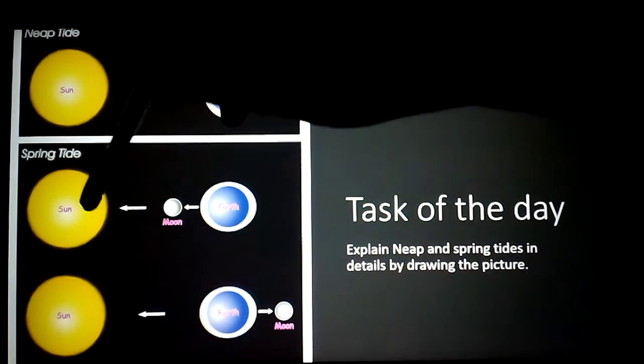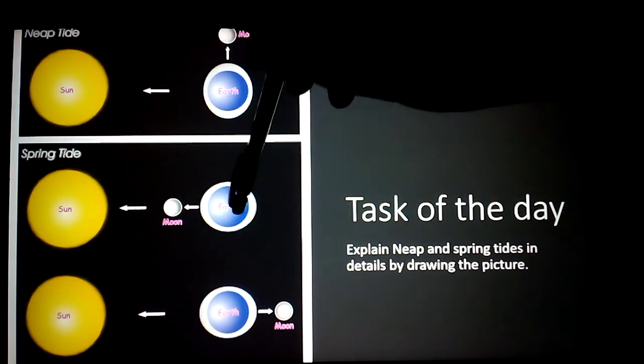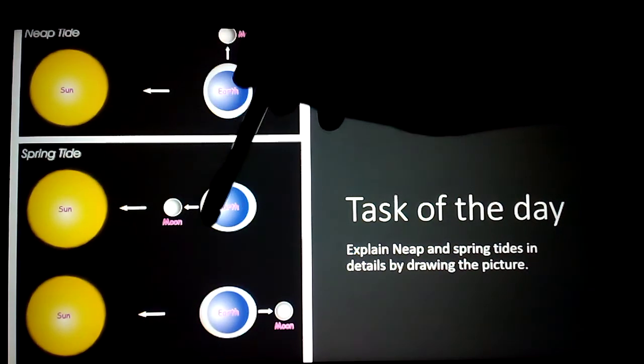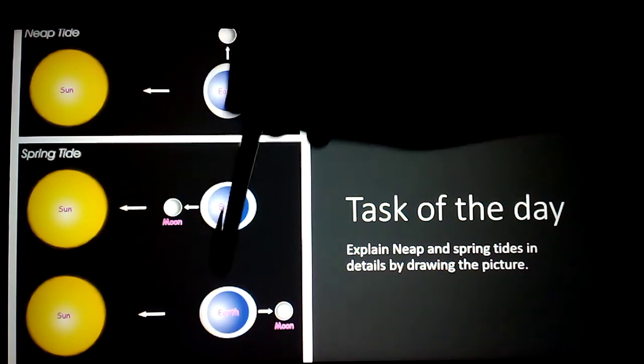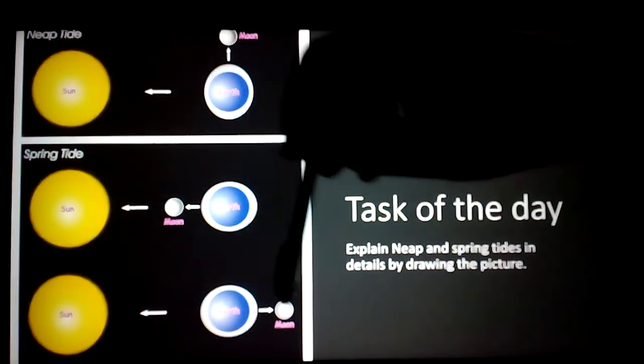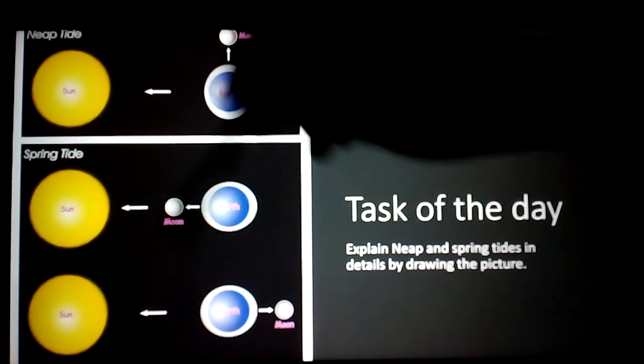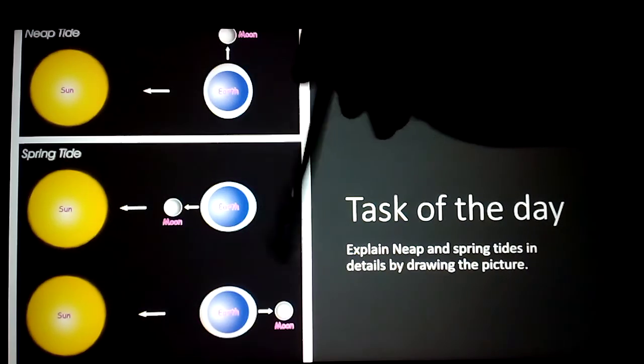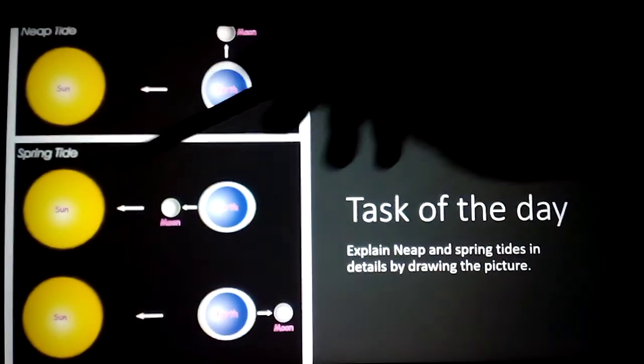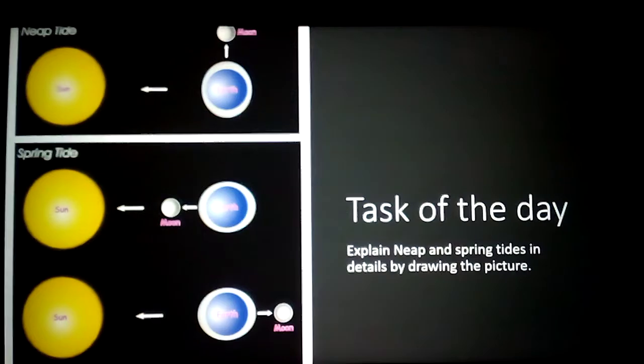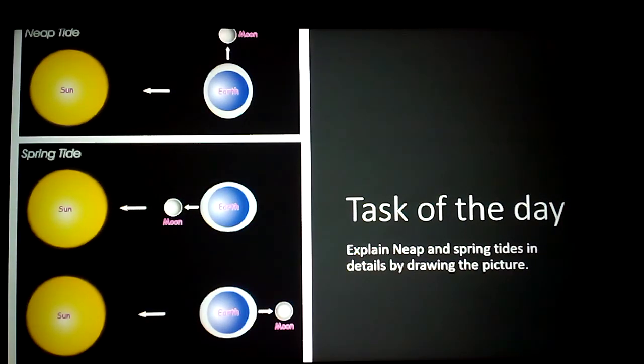See here, the sun, moon, earth. Here this is the high tide. Spring means high tide. Again here sun, earth, moon. They are in a straight line. In both pictures they are in a straight line. So here spring tide. In detail you have to explain